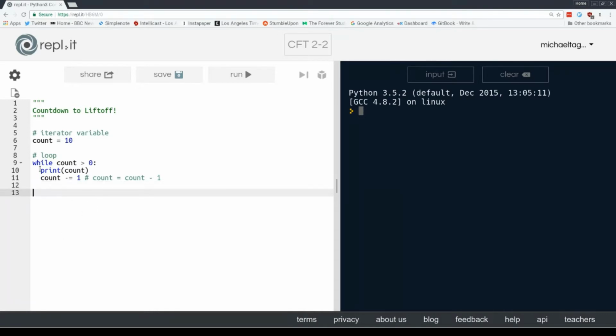Okay, now this is going to run as long as count is greater than 0, and then after it, it's going to move on down the line, and I need something after this loop for it to run. And what did we say we wanted to do? We wanted to print liftoff. So let's do that. Print liftoff. Okay, let's run this code and see what happens. On each line, we get 10, 9, 8, 7, 6, 5, 4, 3, 2, 1. And then liftoff. So it did 10 print statements inside the loop and then 1 outside of it for liftoff.